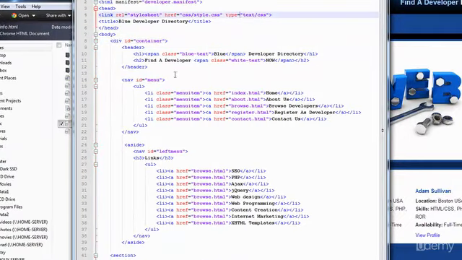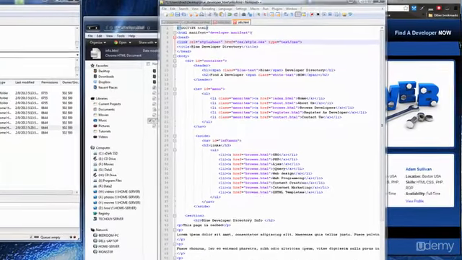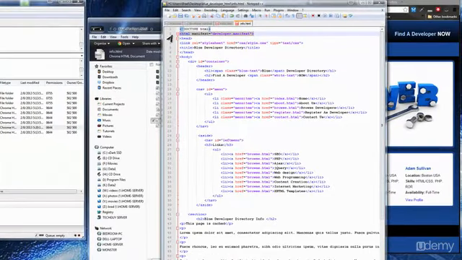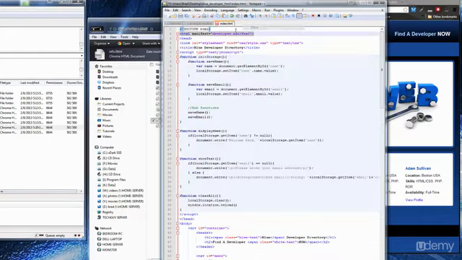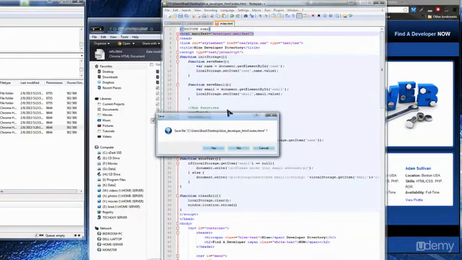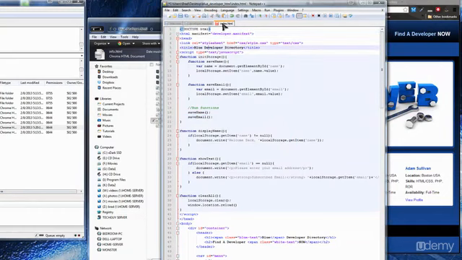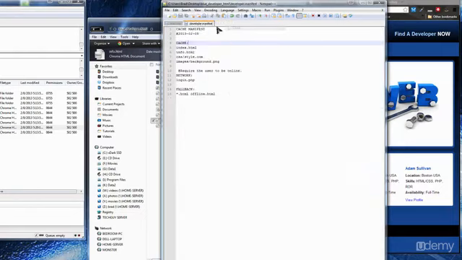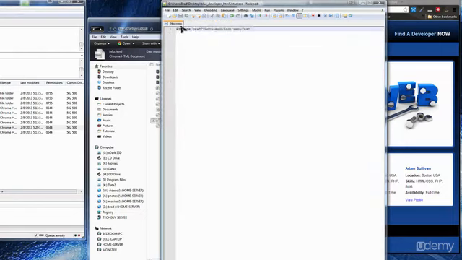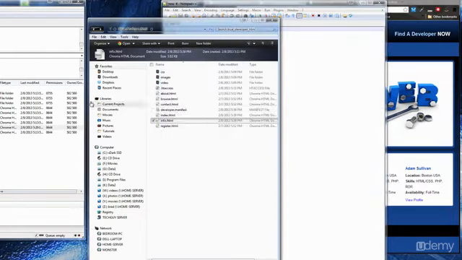Just making sure everything looks right here. Okay, save. Let's close that. Yes, we want to save this. That's the manifest. We can close that. htaccess. Just want to make sure.